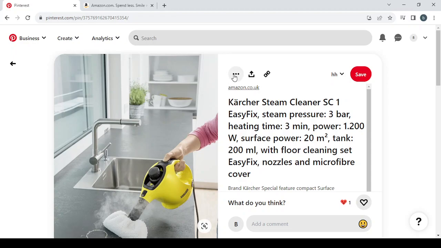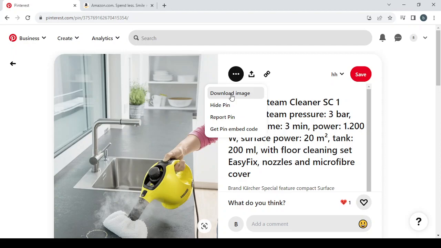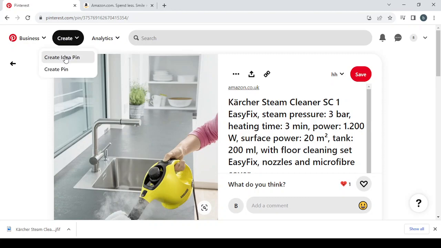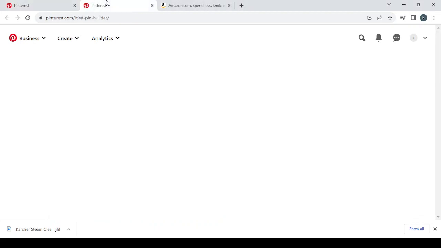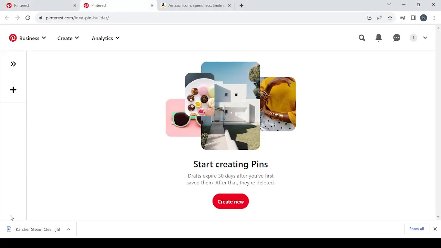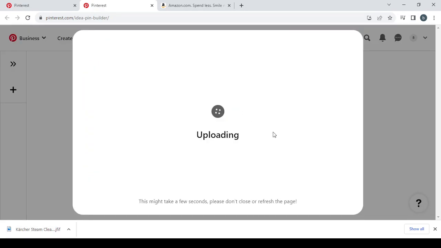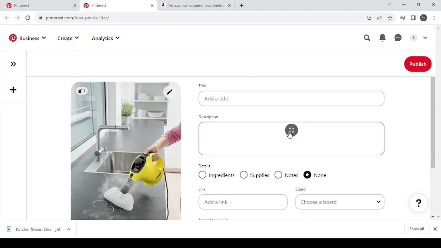We will take the image, download the image, and then we'll click on create and click on create idea pin. It will open in a new tab, and then we will proceed to create our post. We'll drag this image, drop it here, and it's uploading.